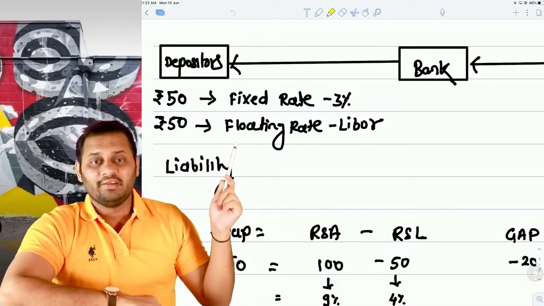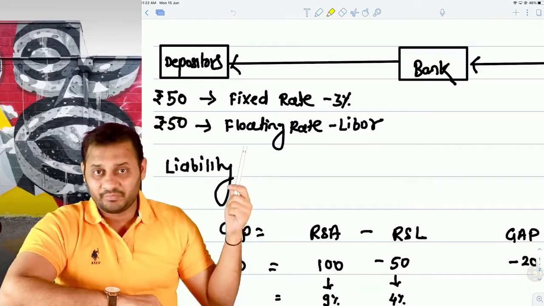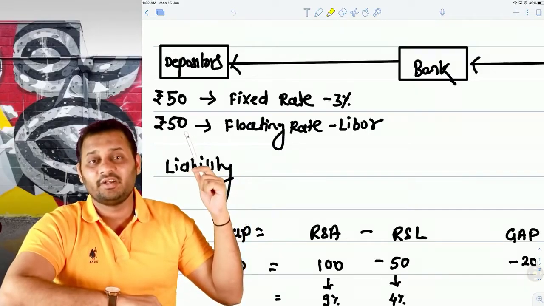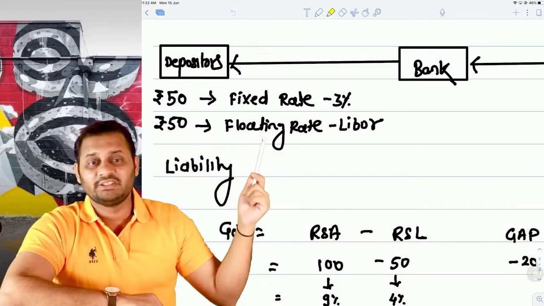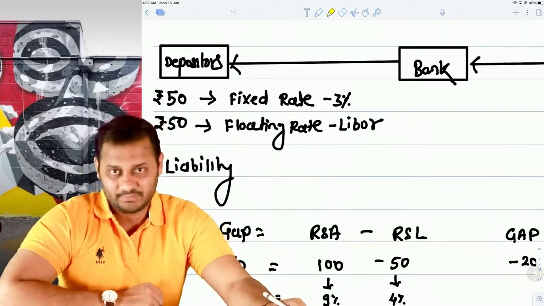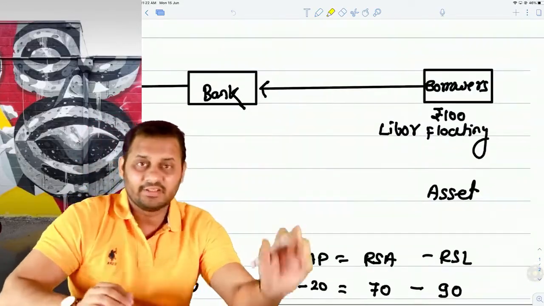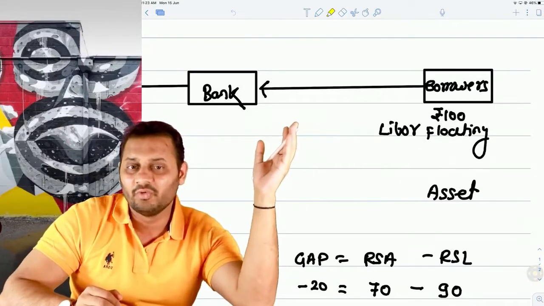So floating rate is the rate on which the interest rate keeps on changing, and there will be a different interest payment by the bank. So this 50 rupees, which is at a floating rate that keeps on changing, is called rate sensitive liabilities. And the rate sensitive asset here is the entire 100 rupees, because it is entirely on a floating rate.